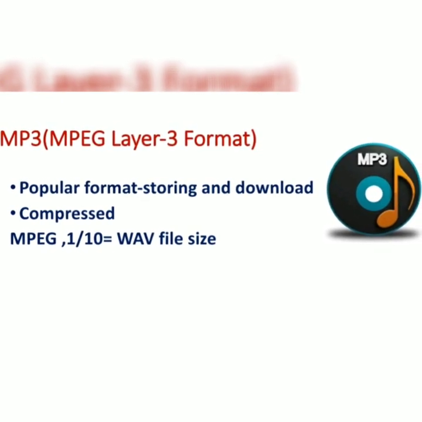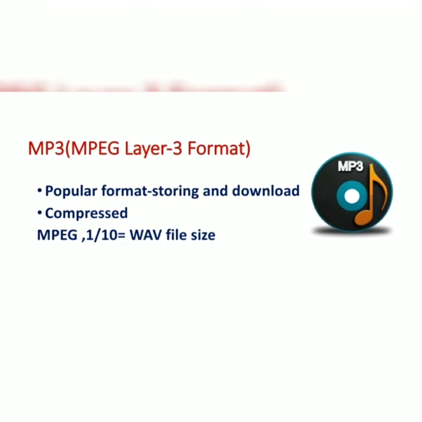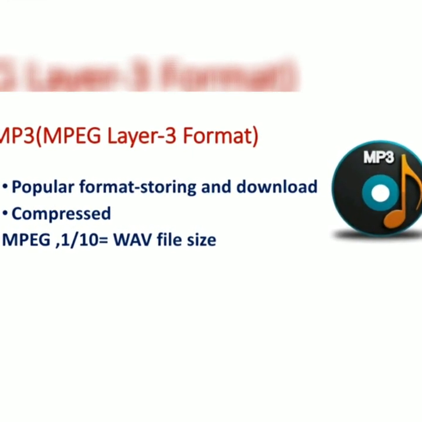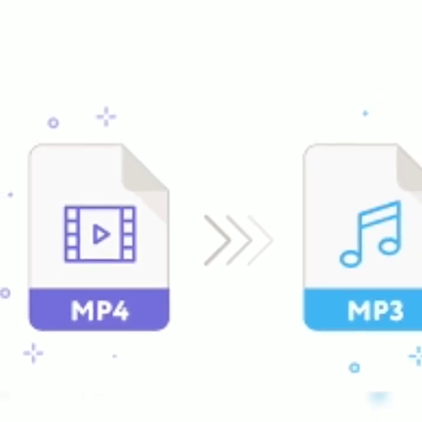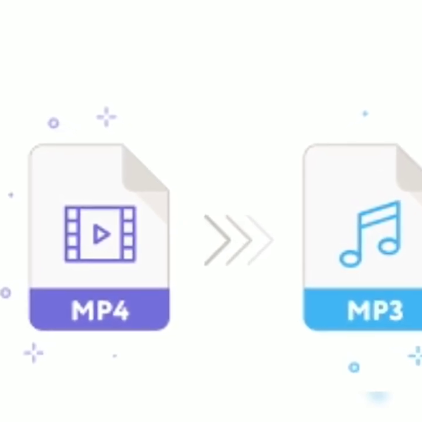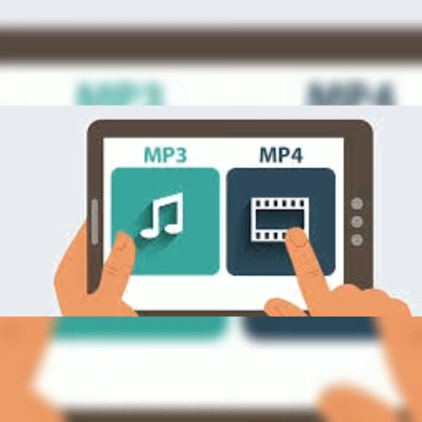It is a very popular format for storing and downloading music. These types of files can be roughly compressed to 1/10 the size of a WAV file. Let's see the difference between MP4 and MP3 file formats. So MP3 file is mainly for audio, but MP4, in addition to audio, supports video and images.